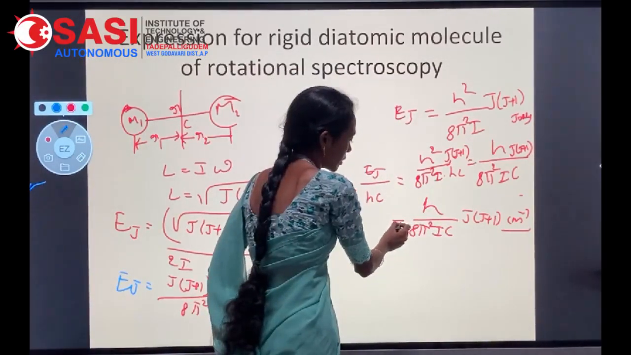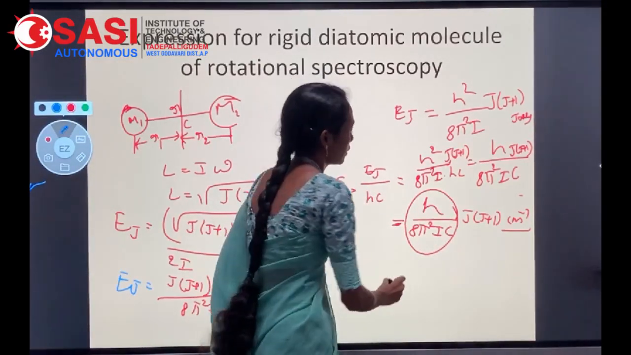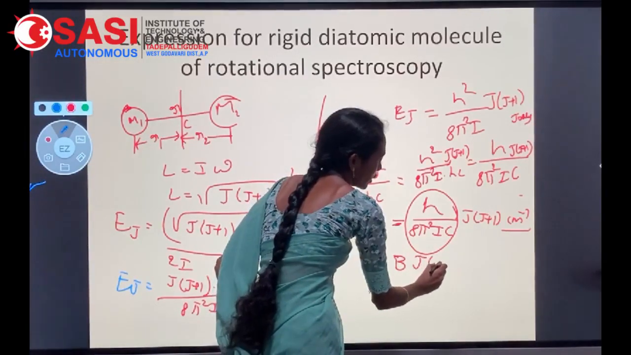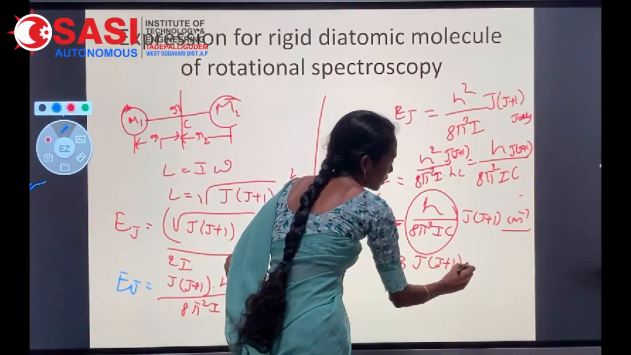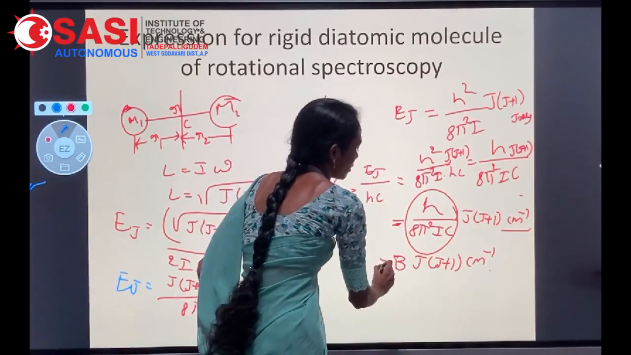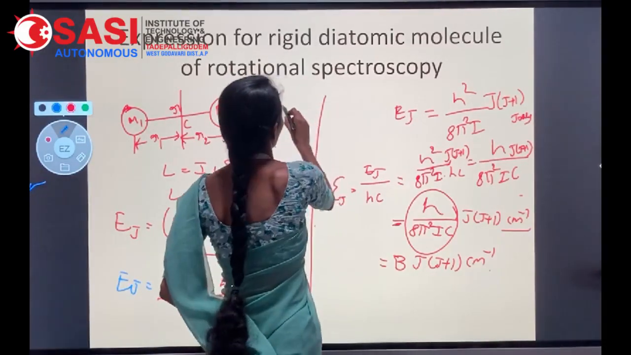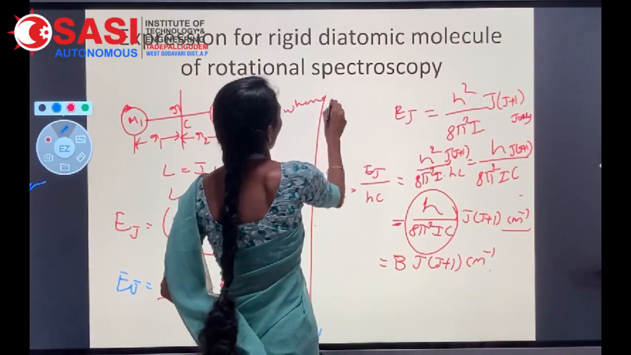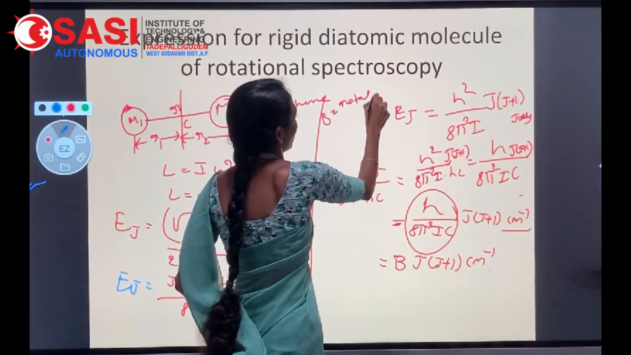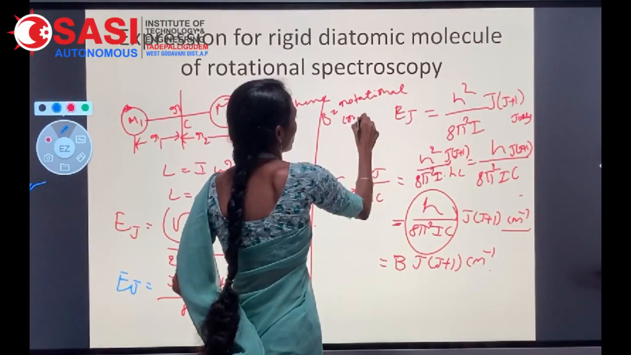Here this term will be treated as B, so B into J into J plus 1 centimeters inverse, where B is the rotational constant.